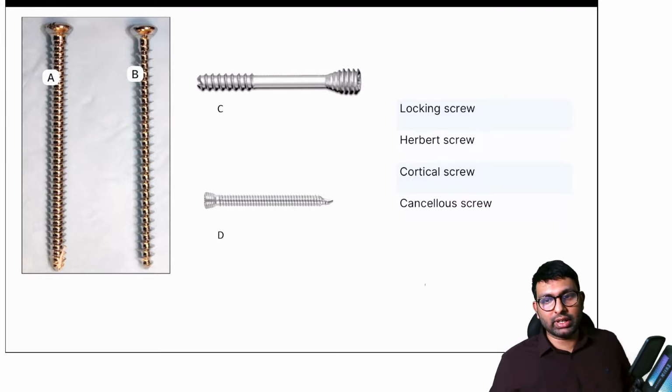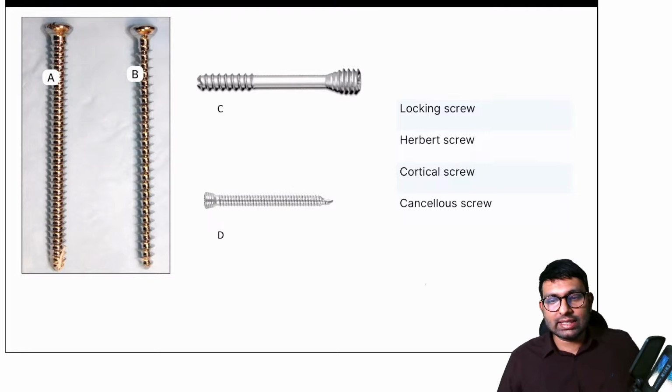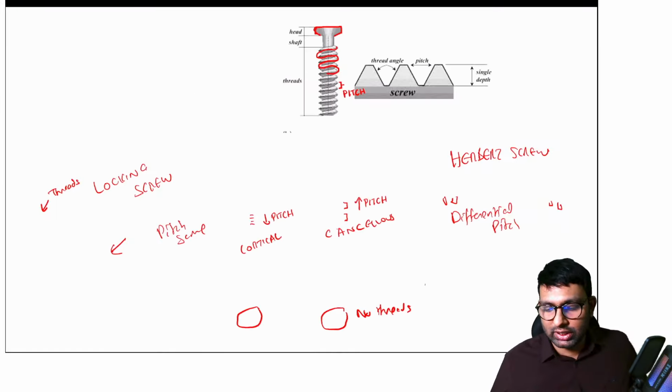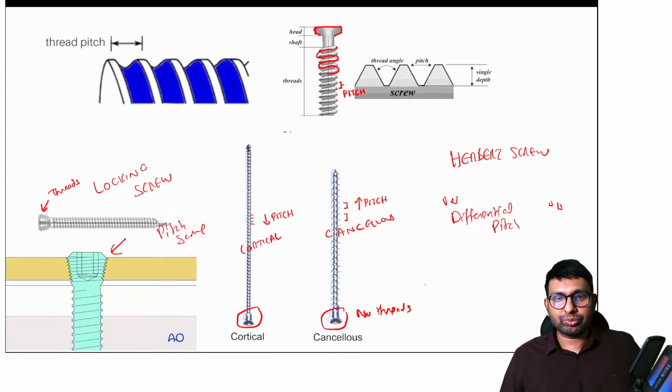Yes, so A is cortical, B is cancellous. So C is Herbert screw or C is locking screw? Yes, B is cancellous, correct. You're right, C is Herbert screw, correct. And D will be locking screw. Okay, so is this understood? So this was about screws.